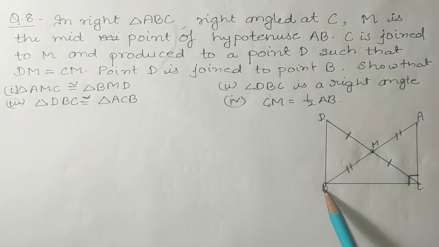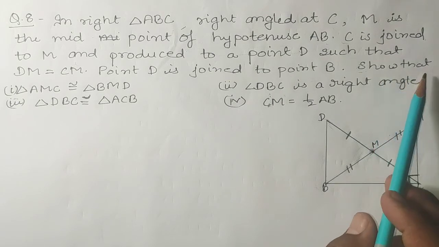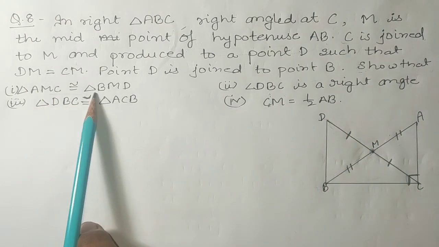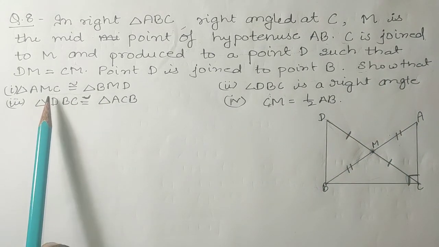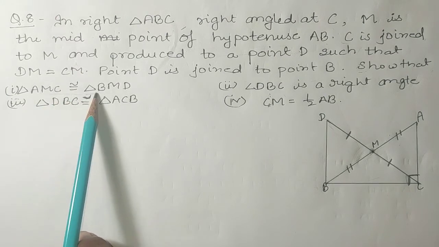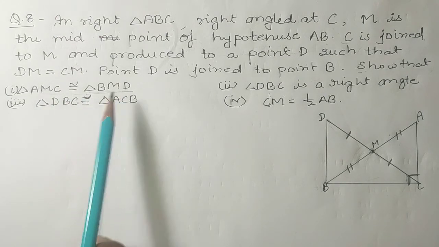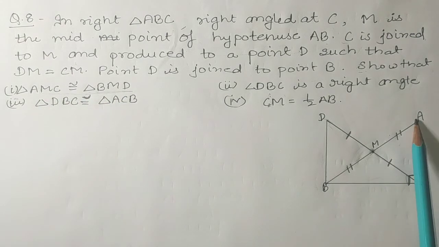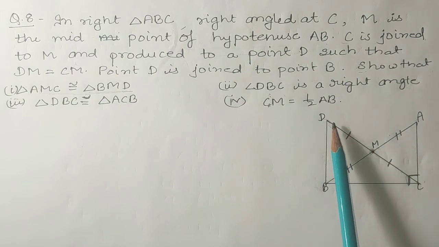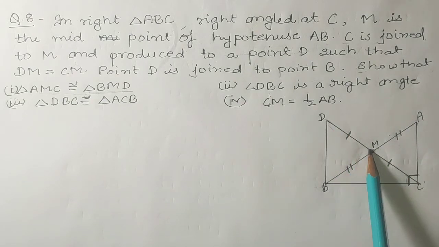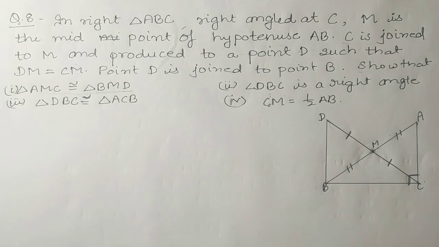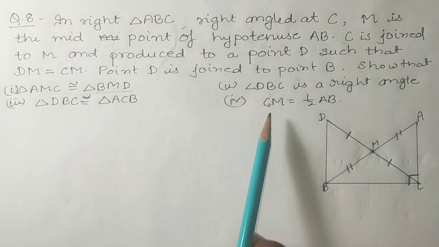We have to show point D is joined to point B. Show that triangle AMC is congruent to triangle BMD. Okay, so how will we show? Stepwise we are going to prove.